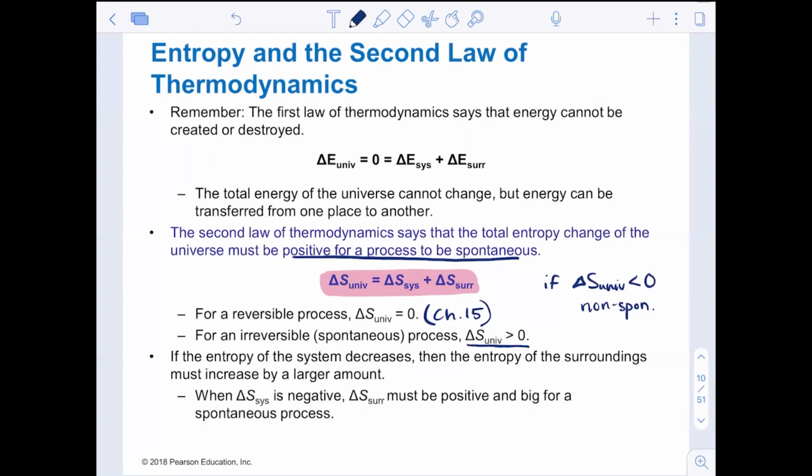Right now, what we just need to be able to define is the second law of thermodynamics is specifically looking at the total entropy change of the universe. So it's not just the system that we want to look at, it's also the surroundings as well.